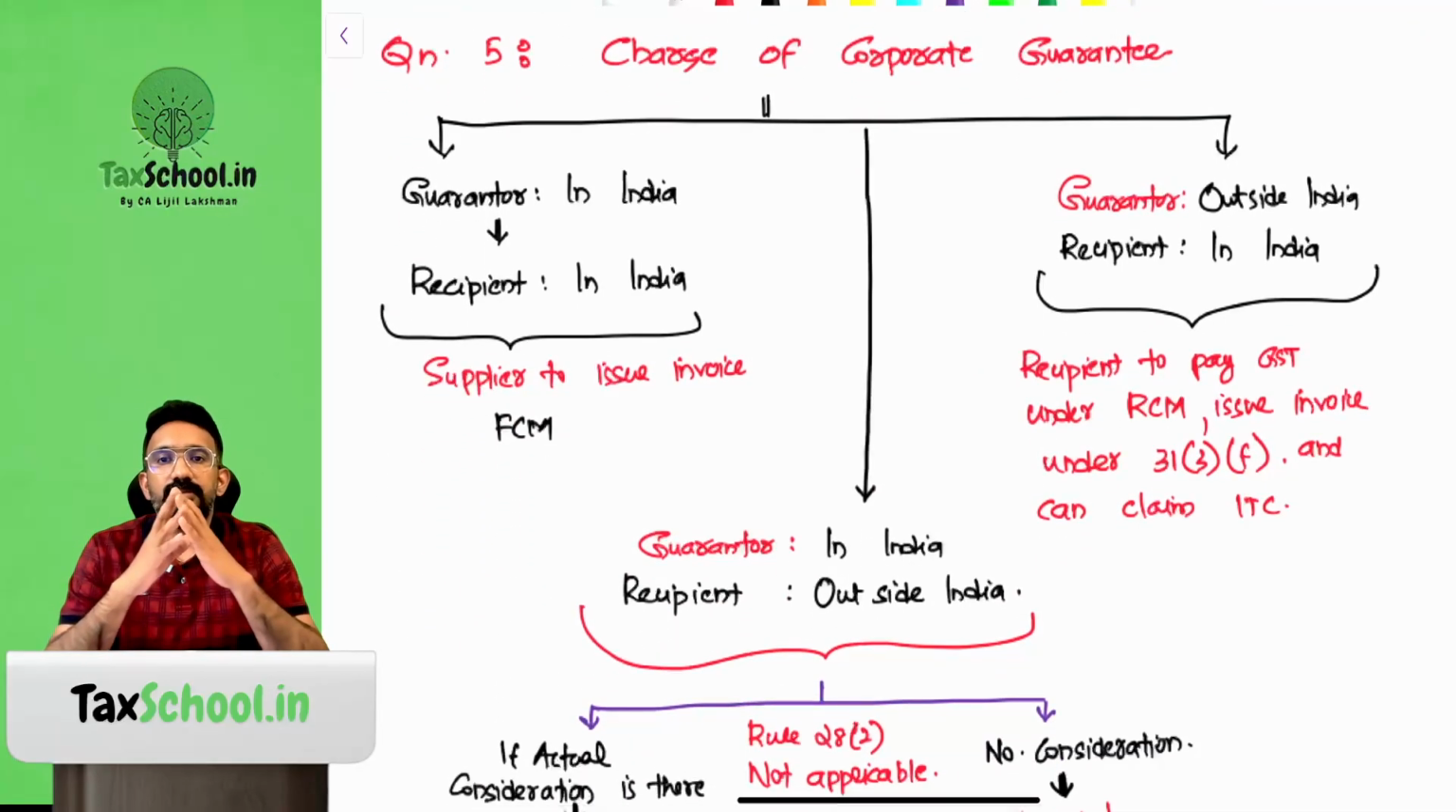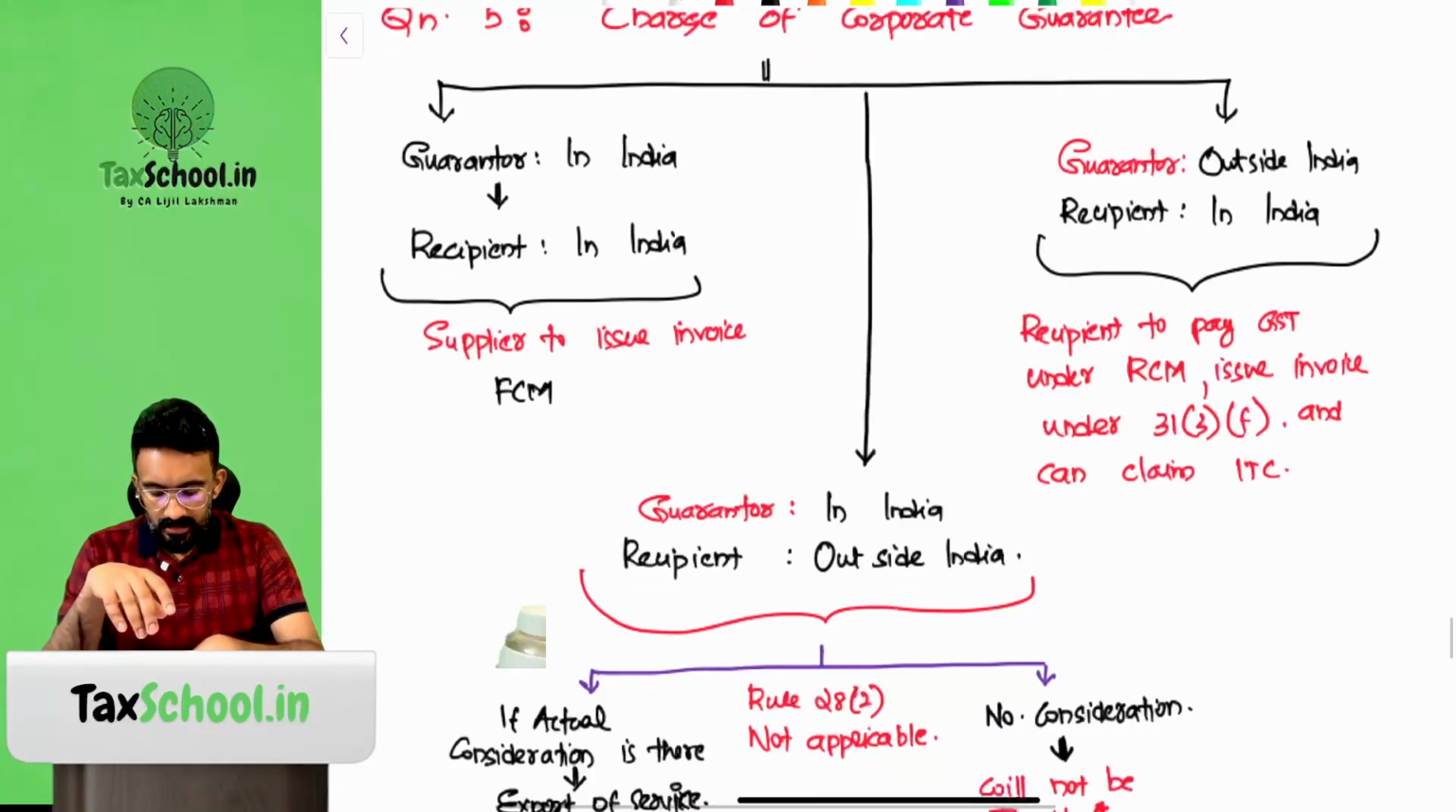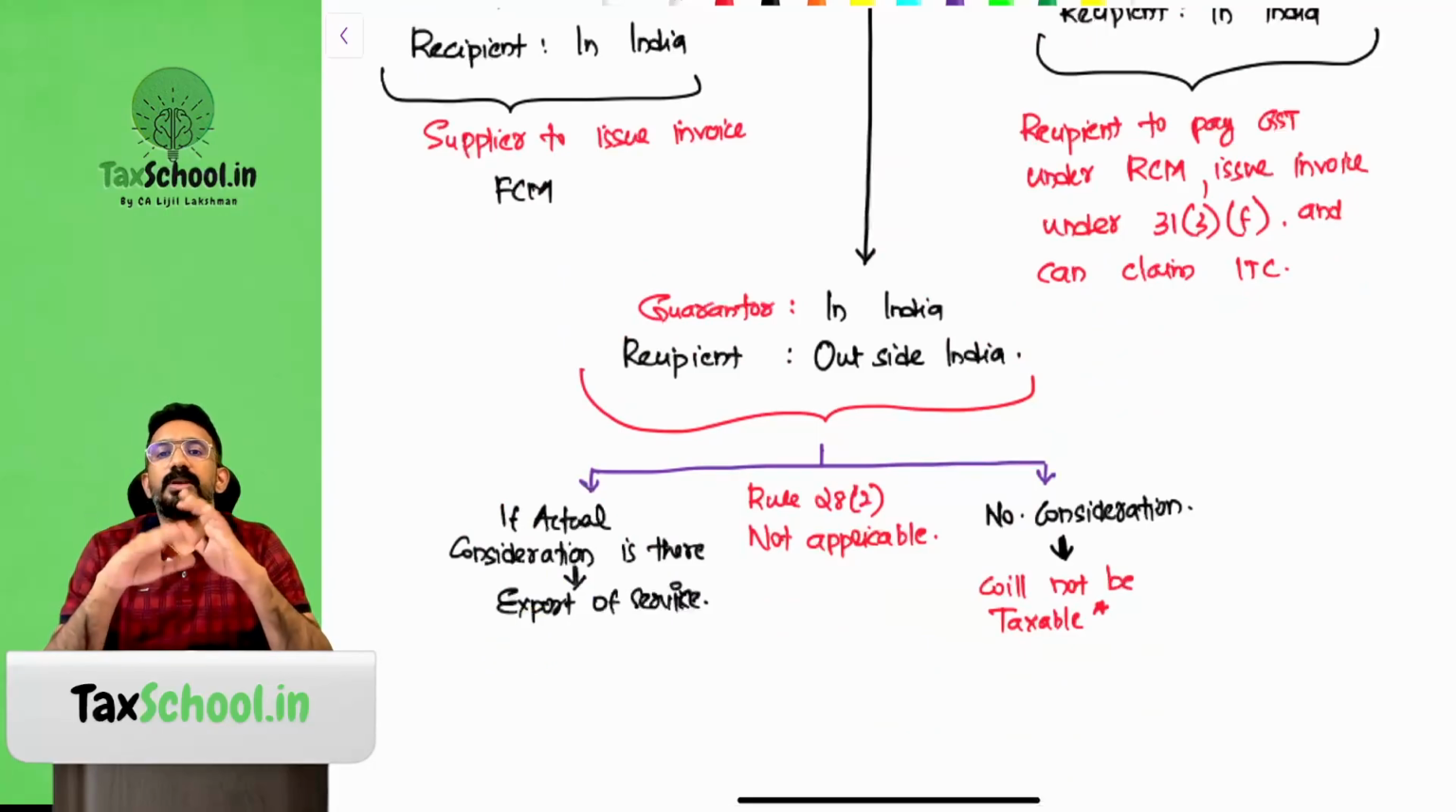Now let's look at the question of who has to pay the taxes, which we will try to answer. The one who is guaranteeing the loan is in India, and the recipient is also in India. Now the one who is giving the guarantee will have to pay tax under FCM. If the guarantor is in India and the recipient is outside India, what is it that they have said? Rule 28.2 will not be applicable in such cases.